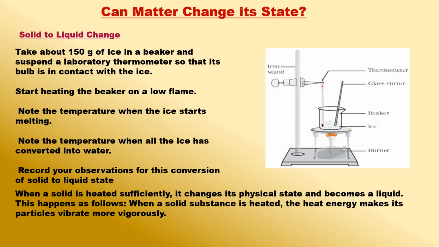The melting of a solid substance takes place at a fixed temperature. The temperature at which a solid substance melts and changes into a liquid at atmospheric pressure is called melting point of the substance. When a solid is heated sufficiently, it changes its physical state and becomes a liquid.